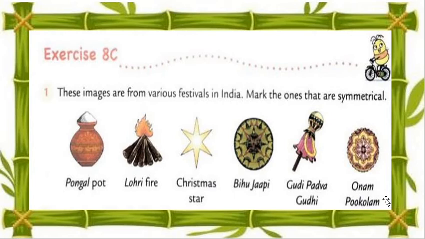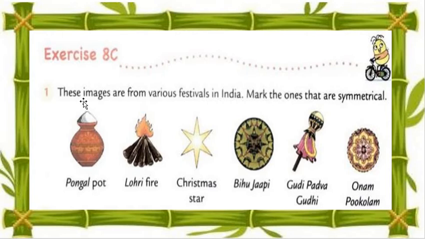Now, this first one is what, my dear students? Pongal pot. Okay, it's a Pongal pot. In the pot, we have to draw a middle line, means line of symmetry. We are going to learn line of symmetry.